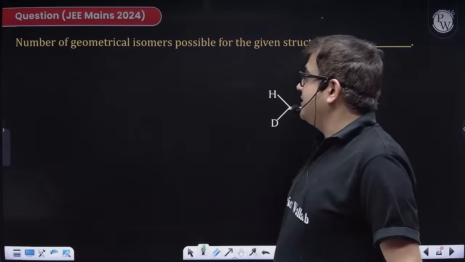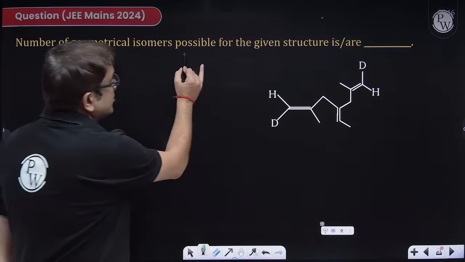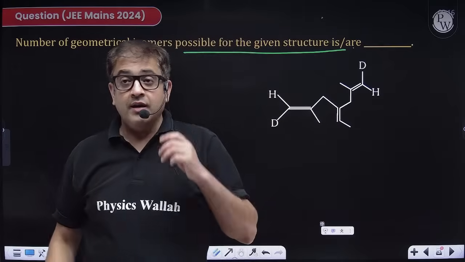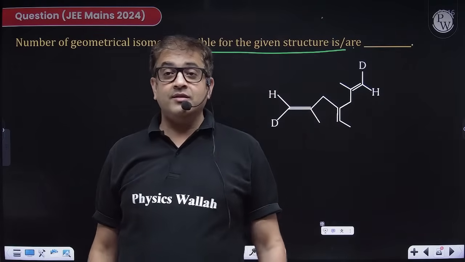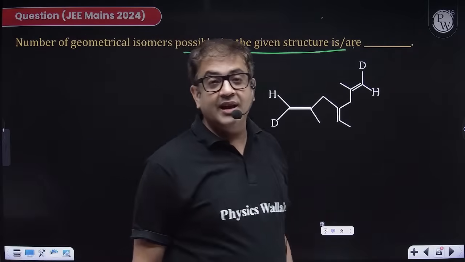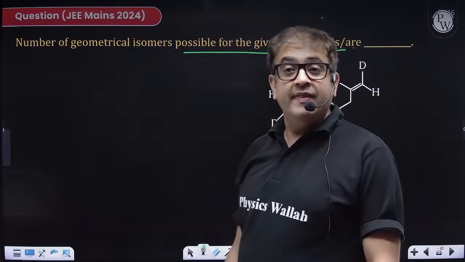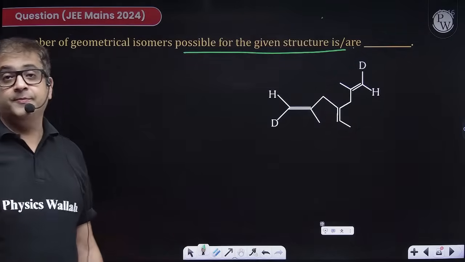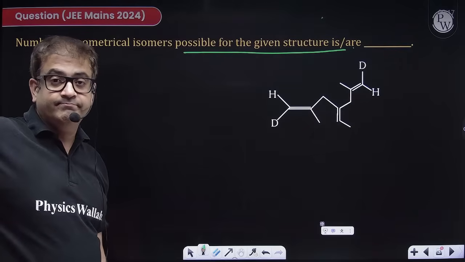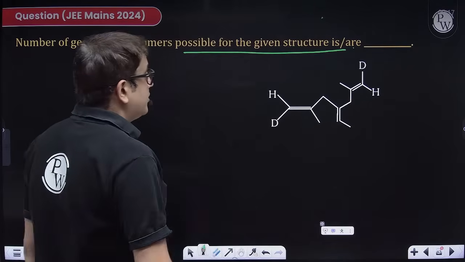Attempt this one, guys. You have to give the number of geometrical isomers possible for the given structure. Number of geometrical isomers. Acha, I have not given you a poll, so let us attempt it. So number of geometrical isomers.